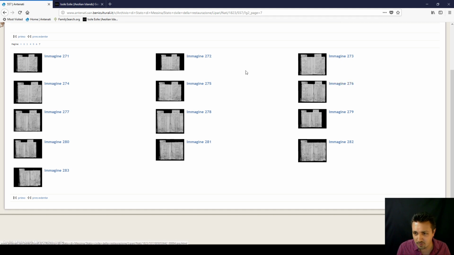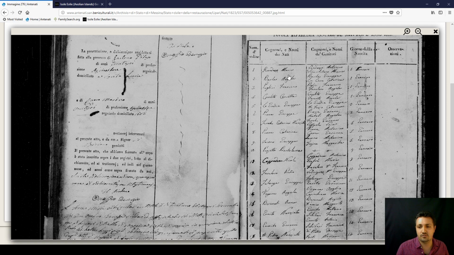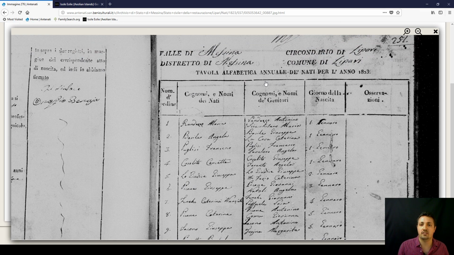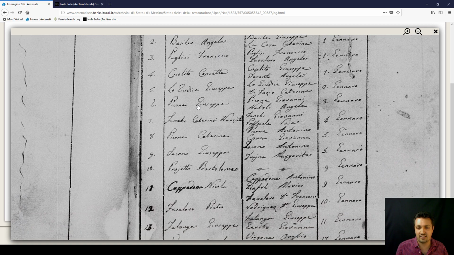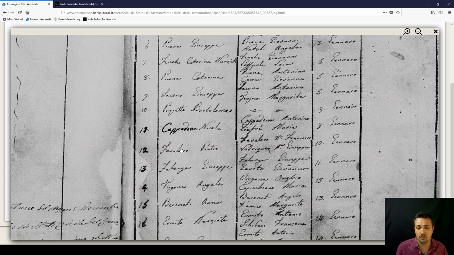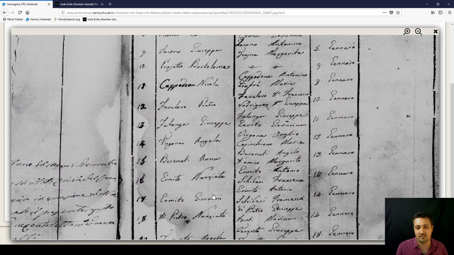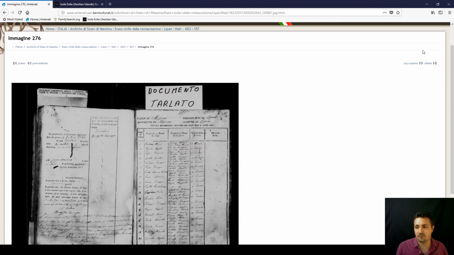So just looking by the images, I can sort of see that the indexes start from this page 276. You sort of see that it's changed a bit of the format, and this is it here. So you have your index for 1823, the births are in Liberty, and you'd go down and see if you've got a surname that you're looking for, and then you could actually see their parents and when their birth date is. And so this Liberty, as it's a big island, there's a fair few records.